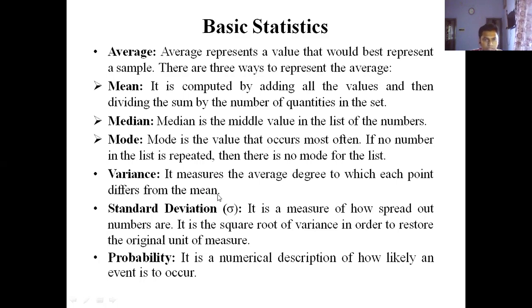Variance is given by sigma square for the population variance, and the sample variance is given as S. So standard deviation is the root of variance, or variance is the square of standard deviation, and we take the square root in order to restore the original unit of measure, because in variance the unit is squared.